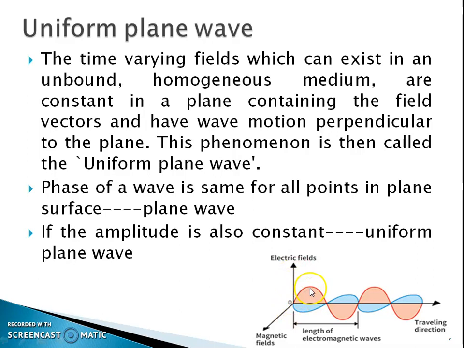Here this red line indicates the electric field and this blue line indicates the magnetic field, and they are mutually perpendicular to each other. Here the electric field propagates in the x direction and the magnetic field in the y direction, and the wave propagation is in the z direction. It is shown here. So in some cases the phase of these two fields changes depending upon the medium.